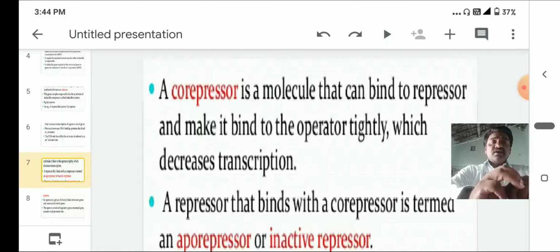If the repressor is attached to the operator, the gene is in switch off condition. If the repressor comes out of the operator, the promoter region is activated. The RNA polymerase attaches to the promoter region, and from that the transcription takes place.